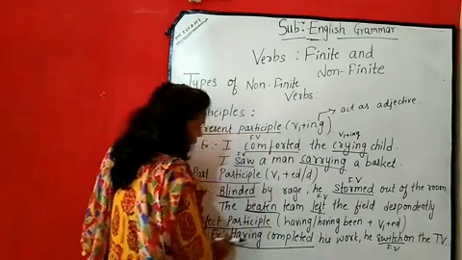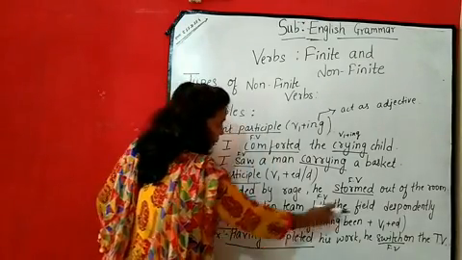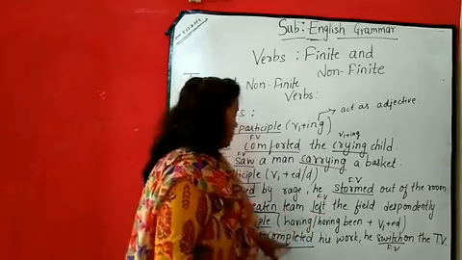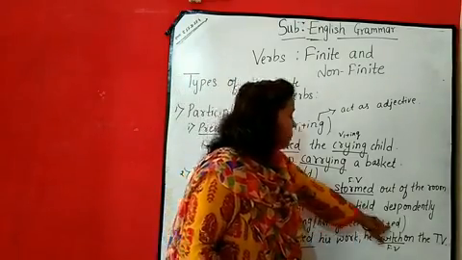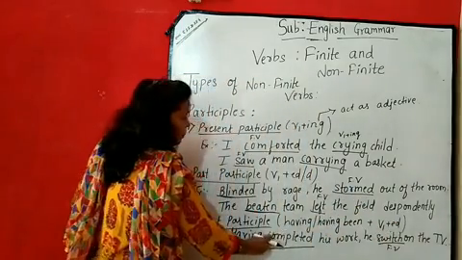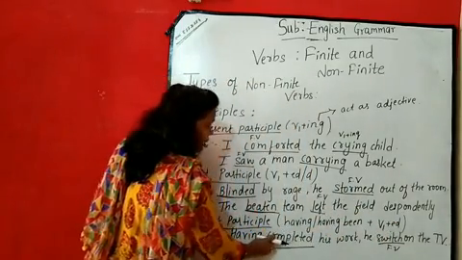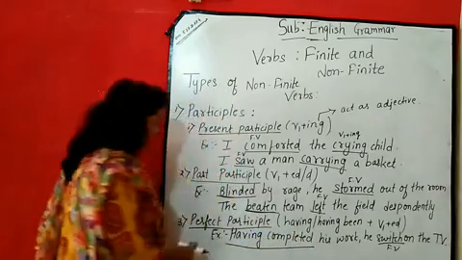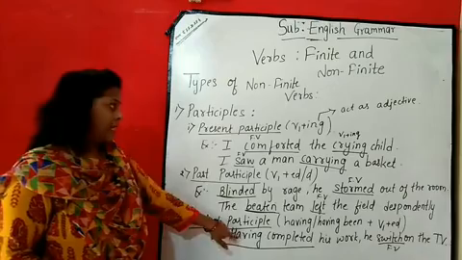Having completed: having plus past participle. Past participle is the verb 1 plus ed form. Verb का complete के साथ ed है. So having plus verb 1 plus ed, that is the perfect participle.